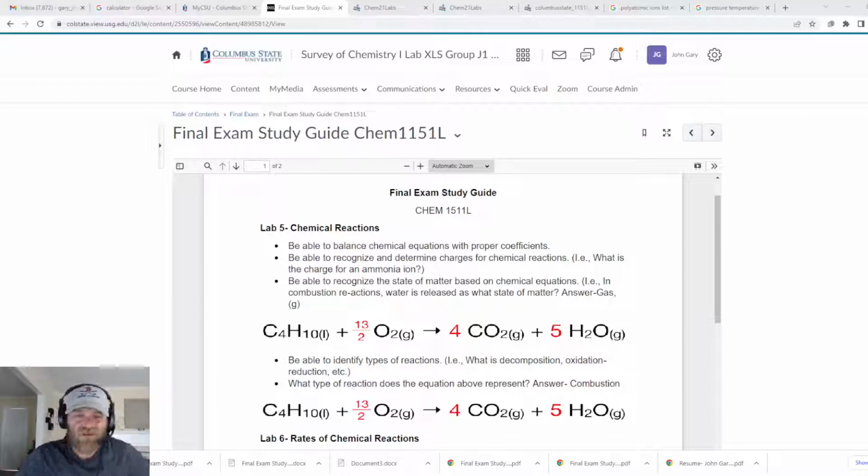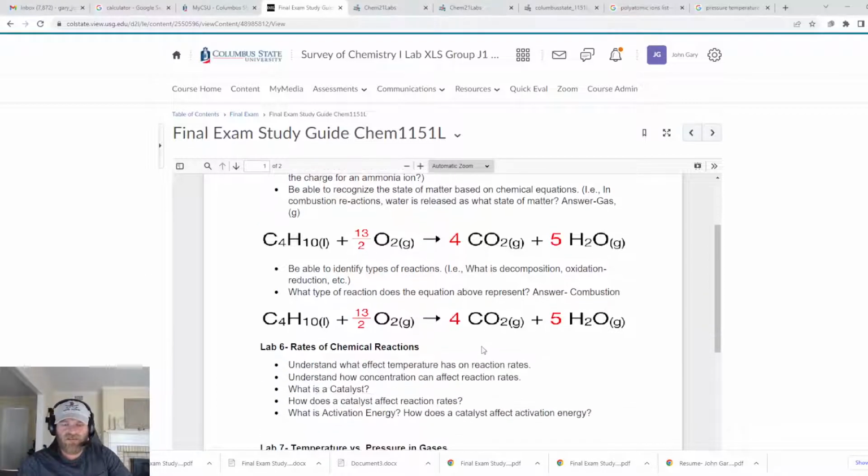I usually don't do anything as tough as this combustion reaction you see here, with 13 halves. It'll be something much more straightforward, but be able to go in there and plug in these coefficients in the red right there. Okay, 4 carbon dioxide, 5 water molecules. This is just an example of a combustion reaction, but it's also useful to explain what I'm looking for, the coefficients, when you're balancing an equation.